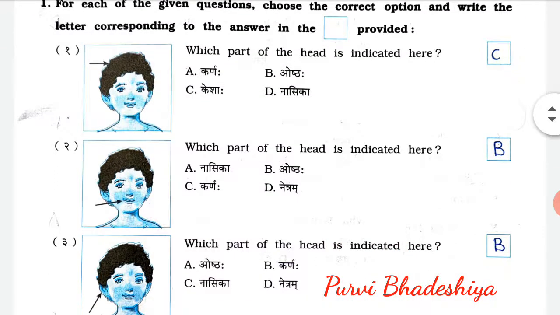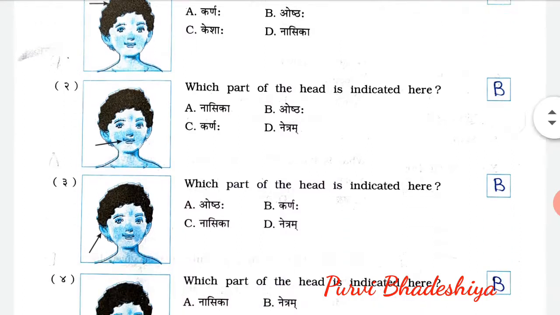The very first exercise, for each of the given questions, choose the correct option and write the letters corresponding to the answer in the bracket provided. First, which part of the head is indicated here? So the answer is C. Keshaha. Second, which part of the head is indicated here? So the answer is B. Osthaha. Third, which part of the head is indicated here? So the answer is B. Karnaha.